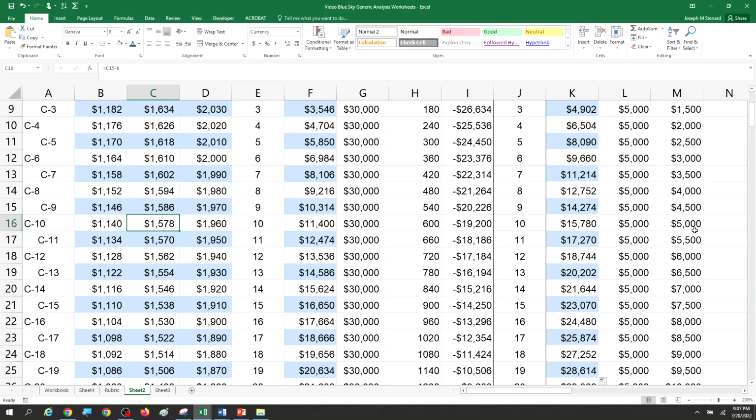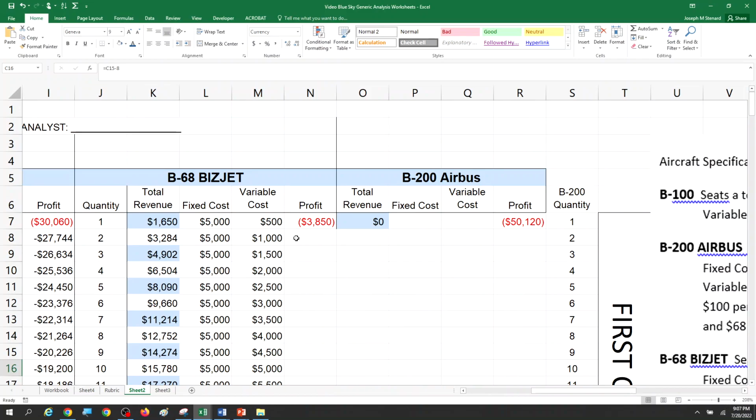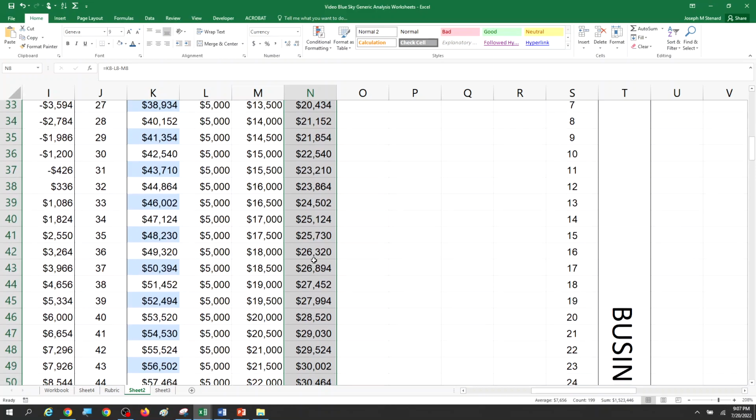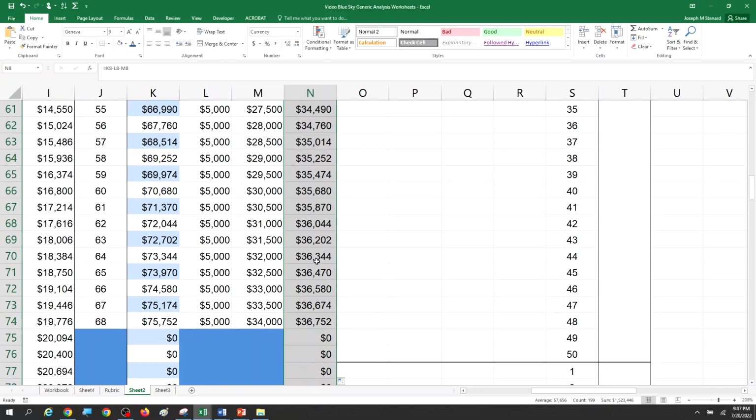Now the cost at that point would be $10,000, so we can calculate that, but we'll let Excel do it for us. We'll put in the profit by saying, for instance, that this is going to equal the 3284 minus the 5,000 minus the 1,000. And by doing that, we can fill that in, and we can then see what the best profit is on the B-68.